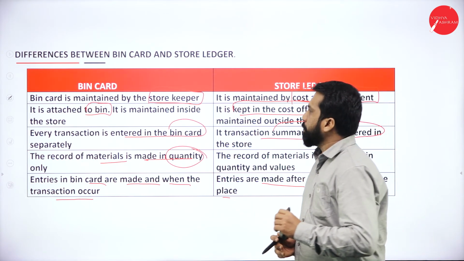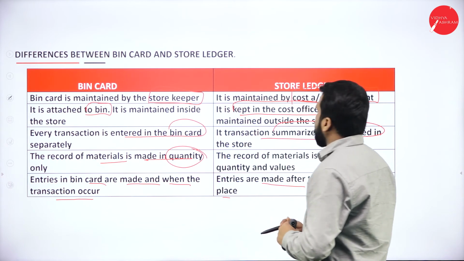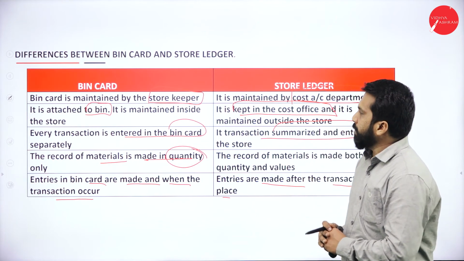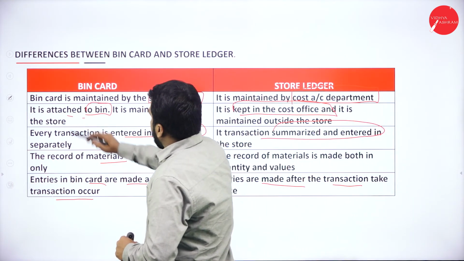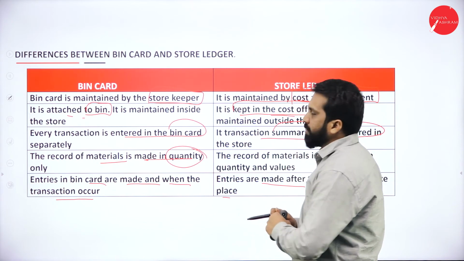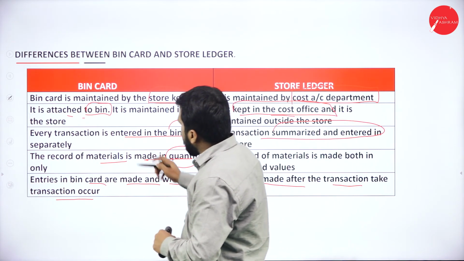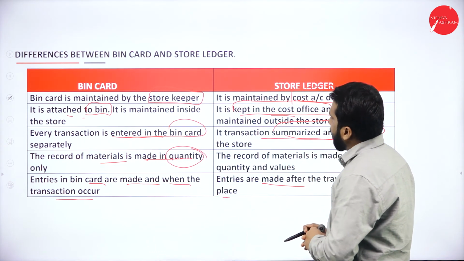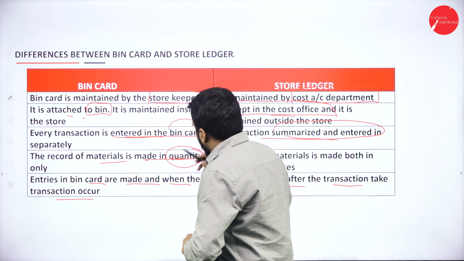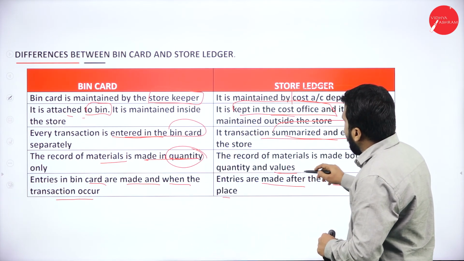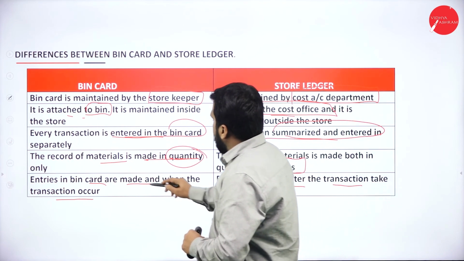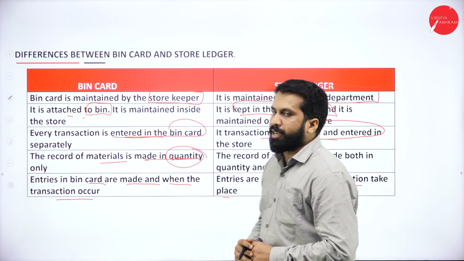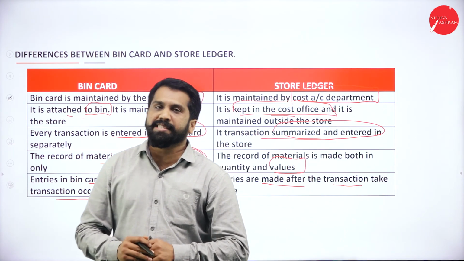How to remember? Simple. Maintained by storekeeper, maintained by cost accountant. Whatever I have made you box, those things only you should remember. Now, it is attached to the bin. So it is not attached to the bin, it is in the cost office. Now, it is entered in the bin card, but it is summarized and entered. Then, only quantity is maintained, here quantity as well as values are maintained. Then, when the transaction occurs, entries are made after the transaction occurs. So, these are the major differences.